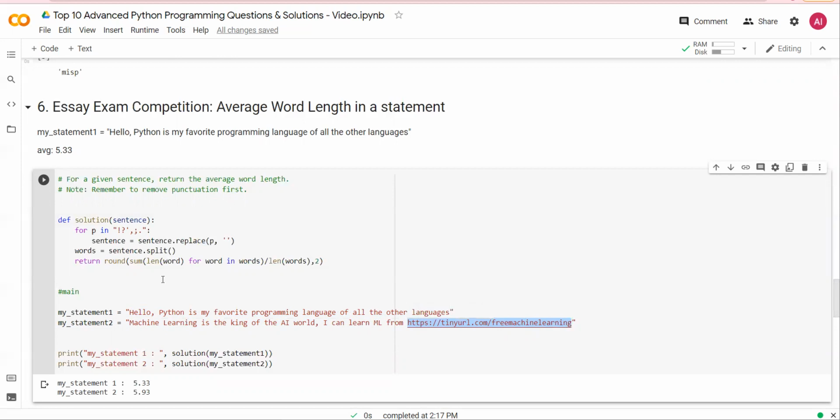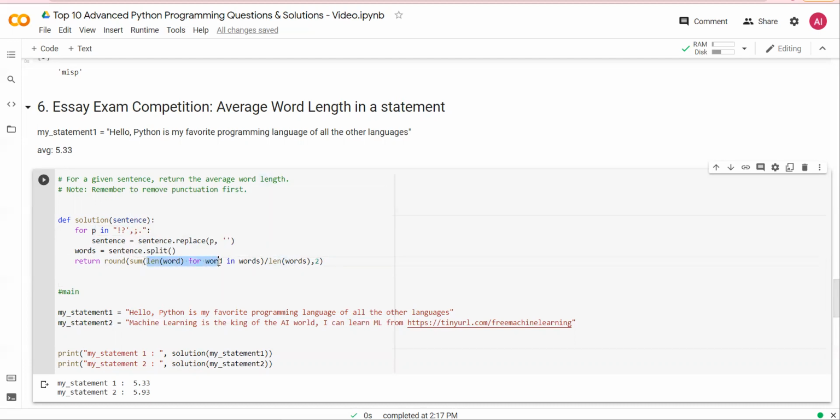Again, tinyurl.com/free machine learning. So I have run this solution on each sentence, and then I am trying to split the sentence, removing commas and all the special characters, and then I'm splitting the words.